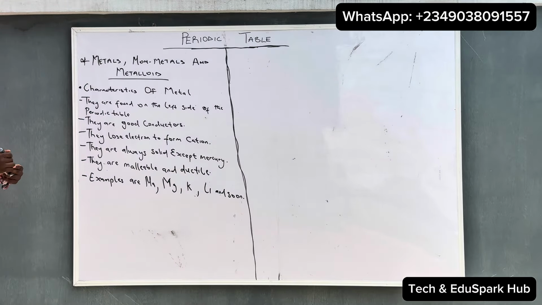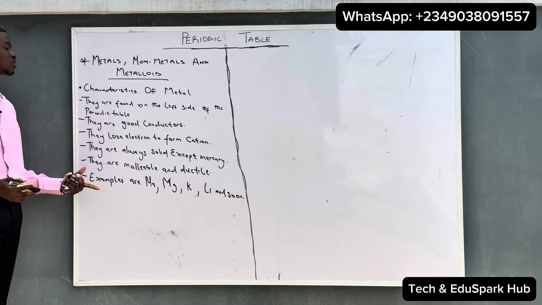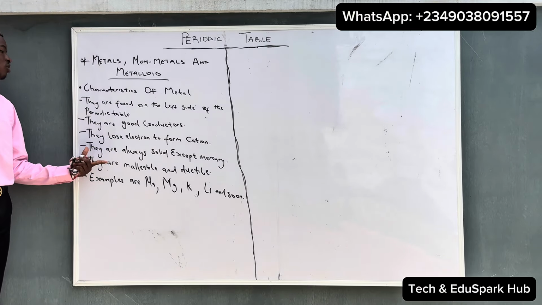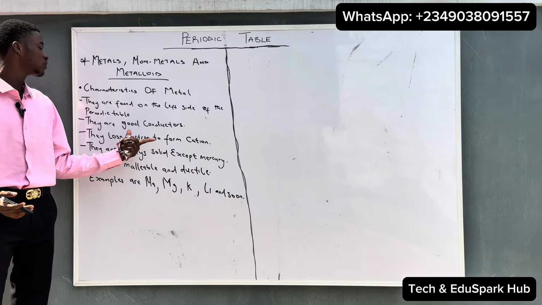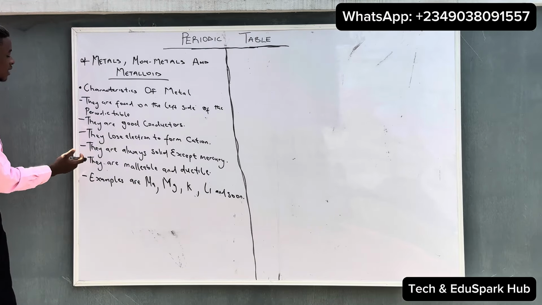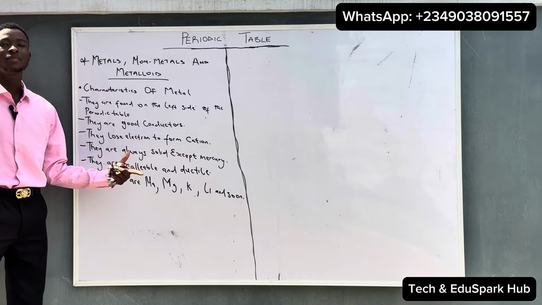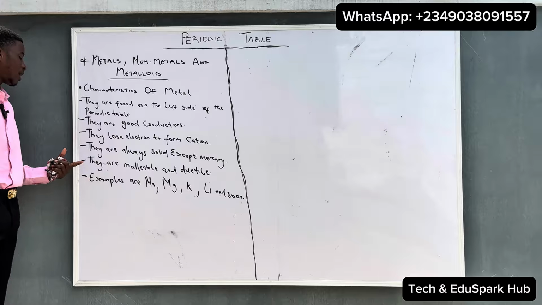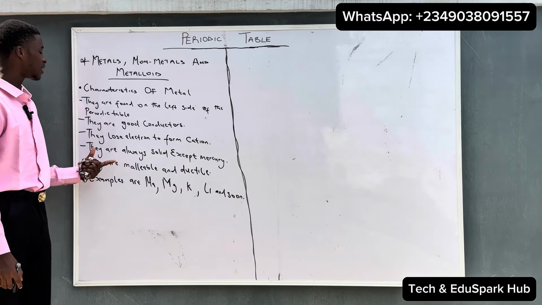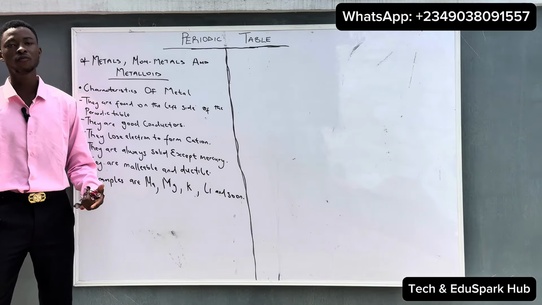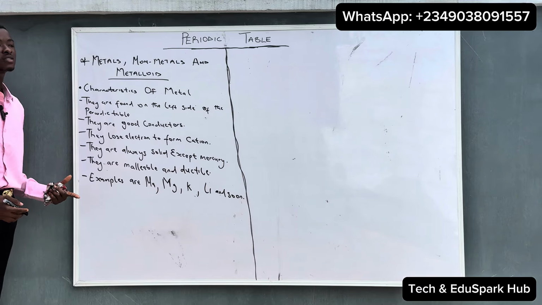So these are examples of metals and these are characteristics of metals. They are found on the left side of the periodic table. They are good conductors. They also lose electrons to form cations. They are always solid except mercury. They are malleable and ductile, which means they can be hammered into sheets and also drawn into a tiny wire. And examples of metals are sodium, magnesium, potassium, lithium, and so on. So these are the characteristics of metals.